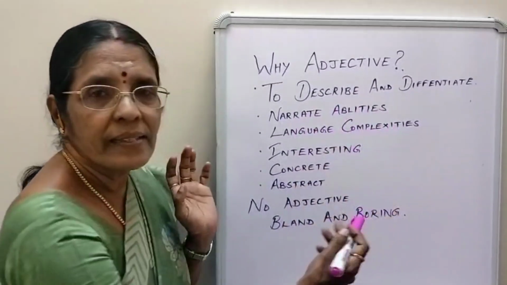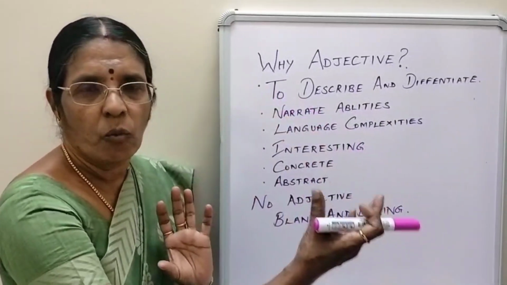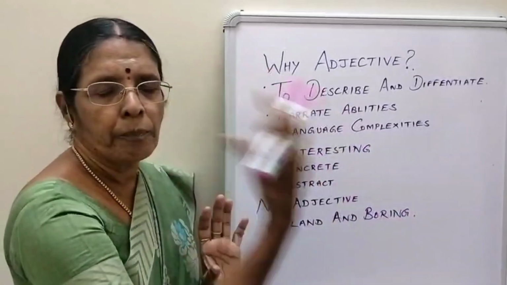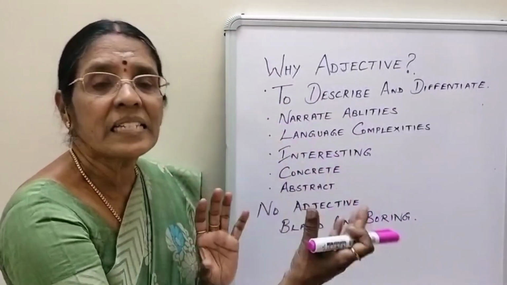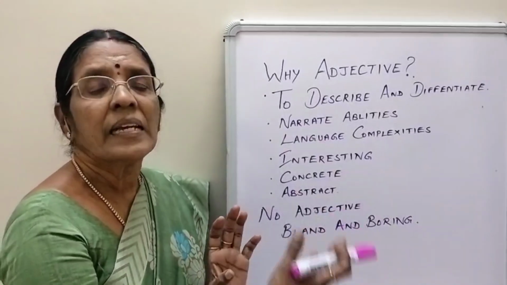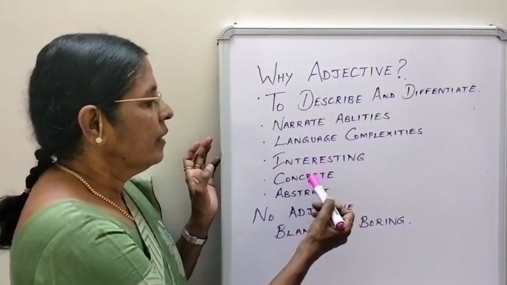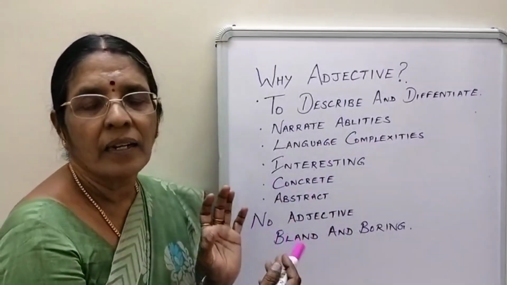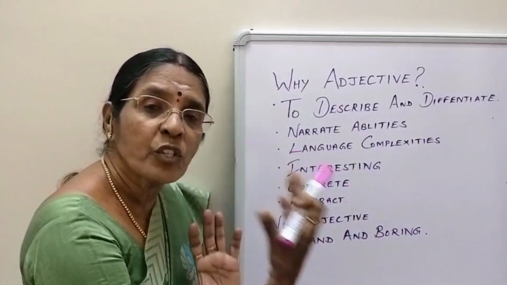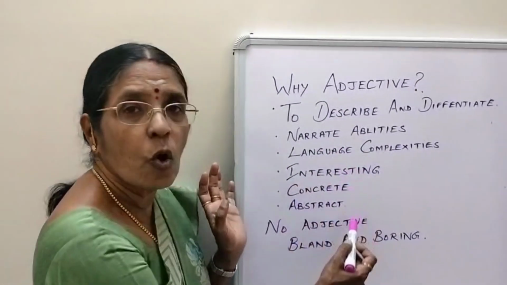Language complexities. We use a lot of vocabulary to make what we have written appealing, or to make people listening to us get interested in what we are saying. For example, when we introduce someone, we'll say, he's a well-learned and scholarly person, right? Then concrete and abstract. Concrete is something which we can visualize. Abstract is something which we can feel. So when we use suitable adjectives, this is also possible.